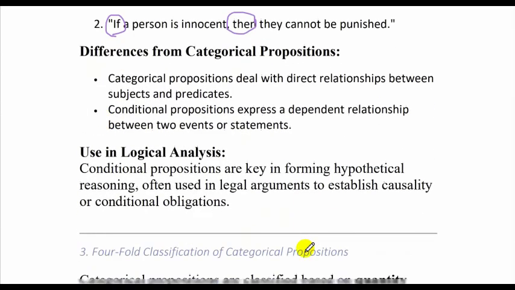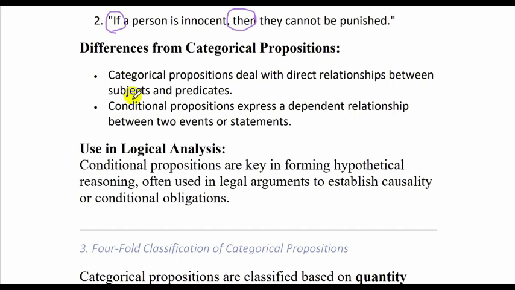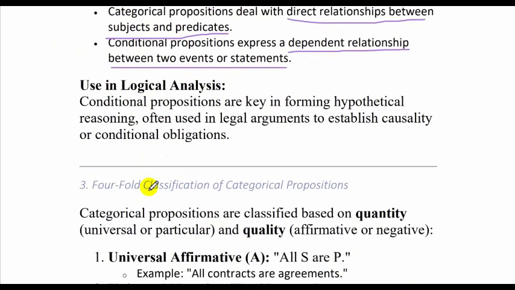Now let us look at the differences between the categorical proposition and the conditional proposition. A categorical proposition deals with direct relationships between the subject and the predicate, whereas a conditional proposition expresses a dependent relationship, that is if and then, between two events or statements. Now moving on, how it is used in logical analysis. Conditional propositions are key in forming hypothetical reasoning, often used in legal arguments to establish causality or conditional obligations.